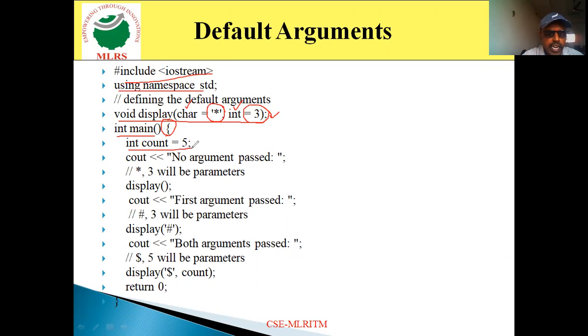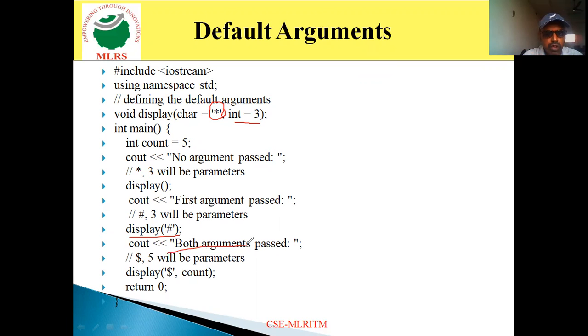The next, int main, open brace, int count is equal to 5. Again in this I declare one more variable count, and I assign the value 5 to the count. Then cout "no arguments passed", which will appear on the output screen. Then display, I am calling the display function. If I call the display function without any parameters, the function definition with these default arguments will execute.